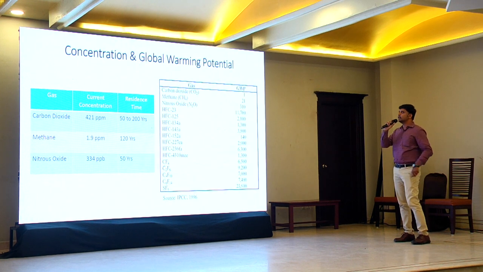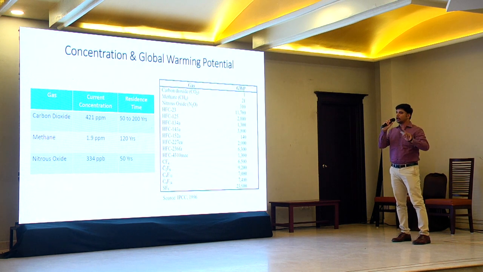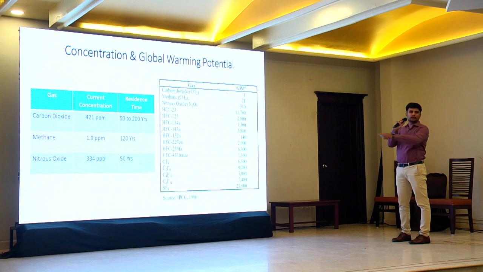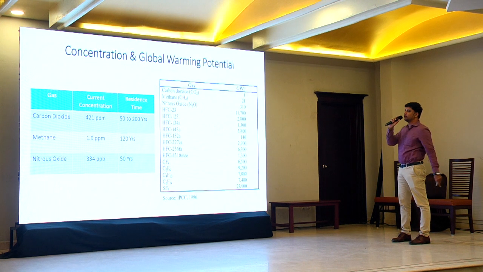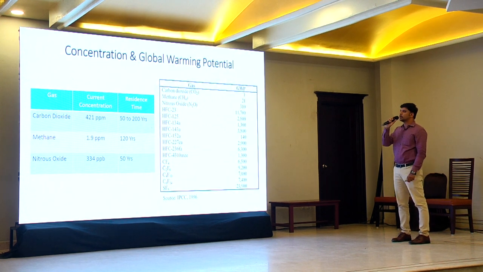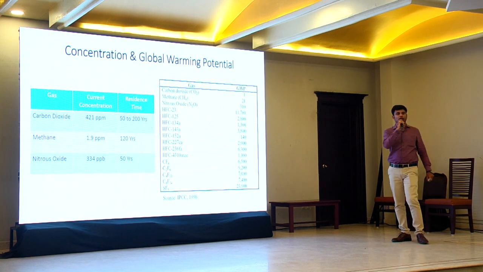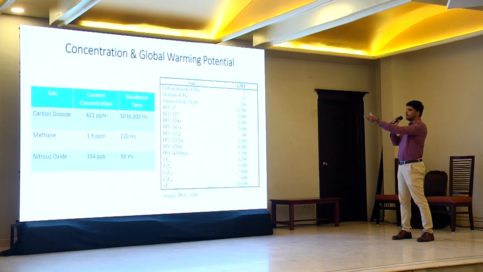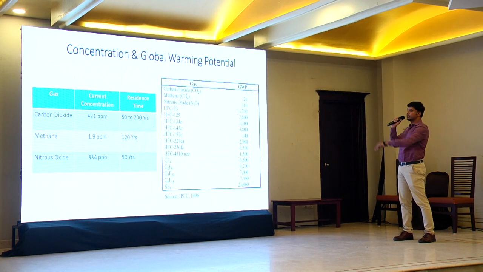So this is the current concentration. Earlier in the slide I mentioned the concentration of carbon dioxide and methane. There may be 1 or 2% variations, but this is the value right now. The current carbon dioxide concentration is like 421 ppm, and its residence time is very important here. It lives for almost 50 to 200 years in the atmosphere. Then methane's concentration is 1.9 ppm, and we have given its lifetime. Then this nitrous oxide.